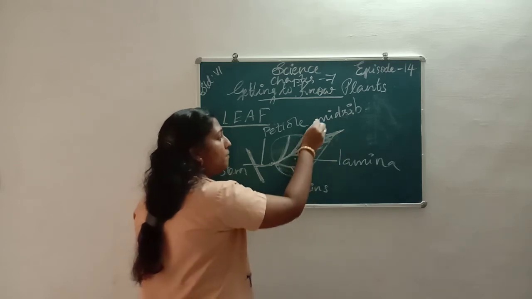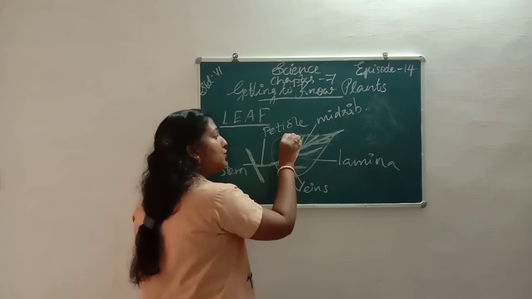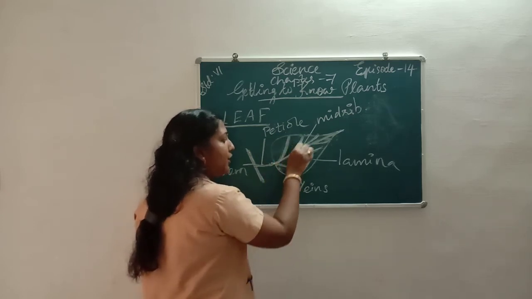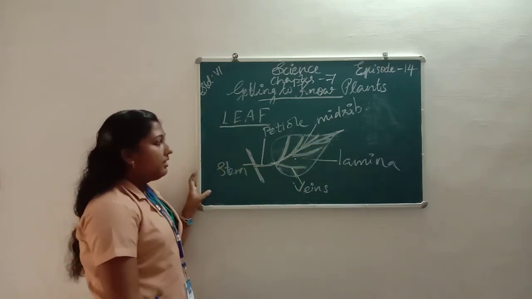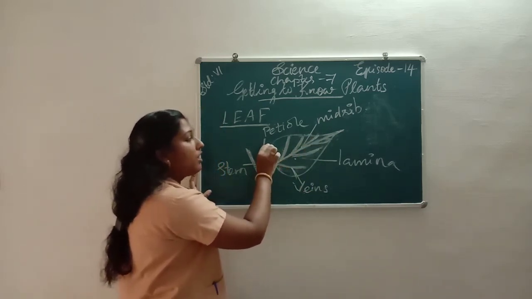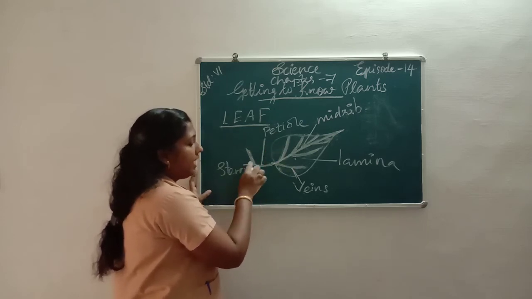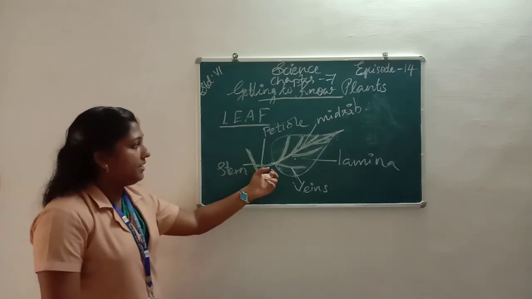Then from the midrib we can see small narrow tube-like structures on either side of the midrib. That is called a vein. Petiole means a stalk that joins the stem.